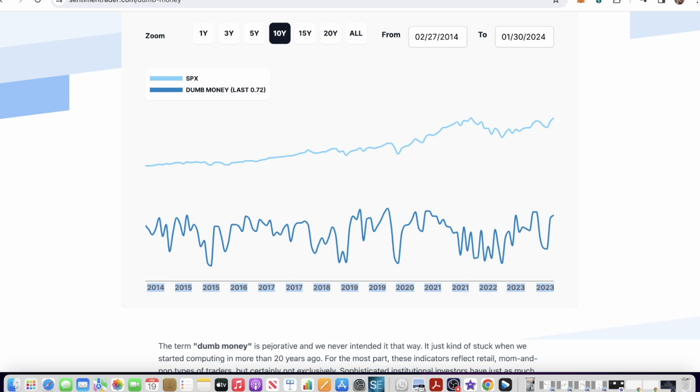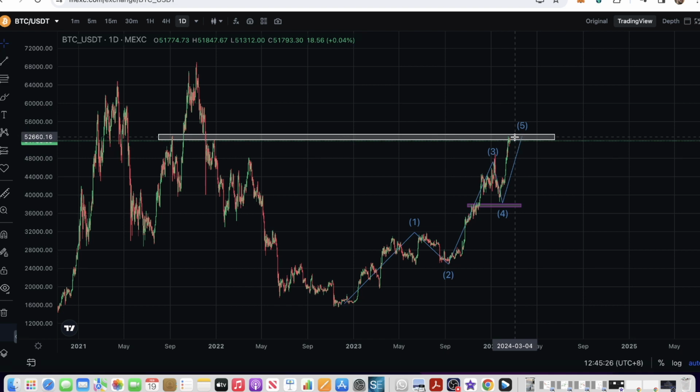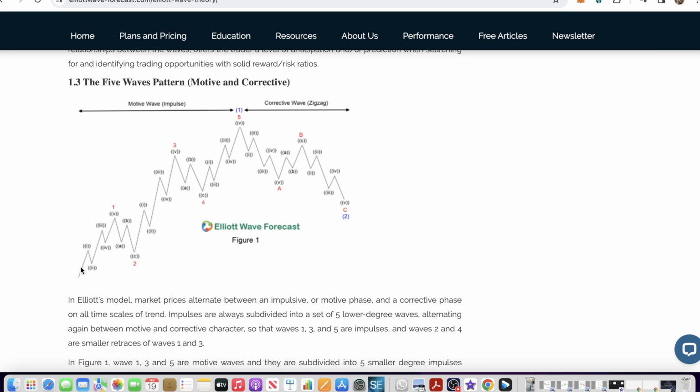The reason I have been warning people is that we have seen these huge pumps for Bitcoin, and I'm going to talk about the Elliott wave theory and how I believe we are forming our five wave. I'm going to explain it here.